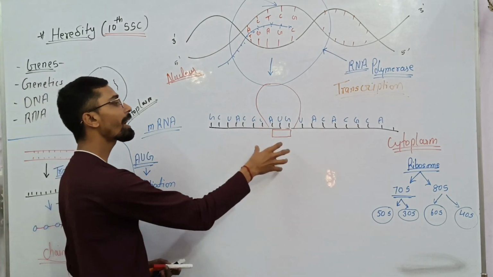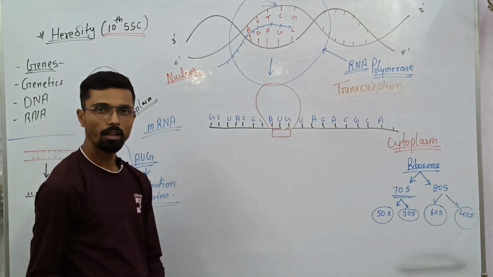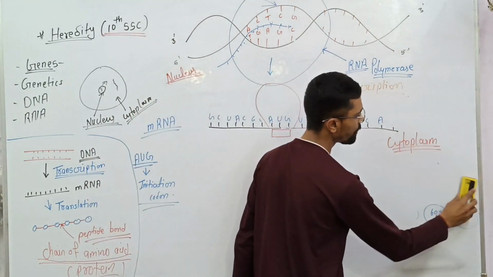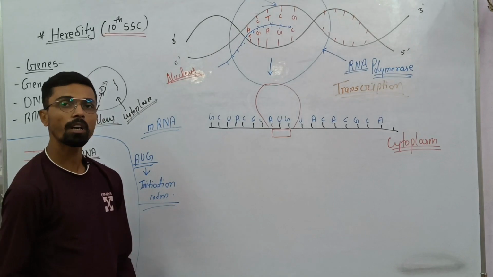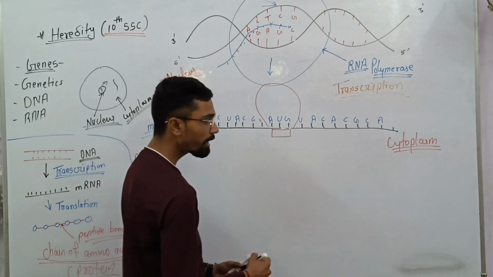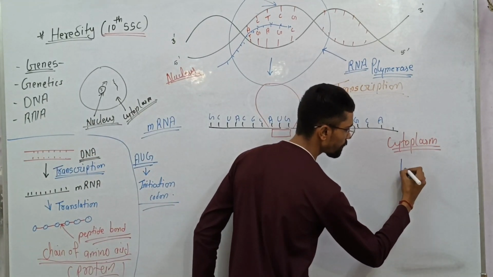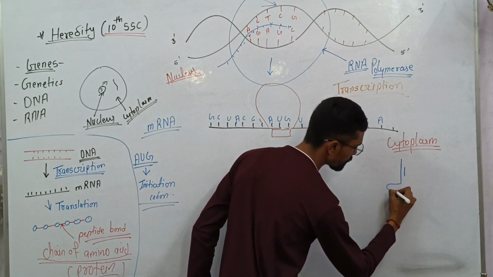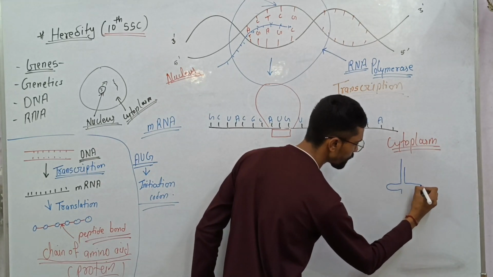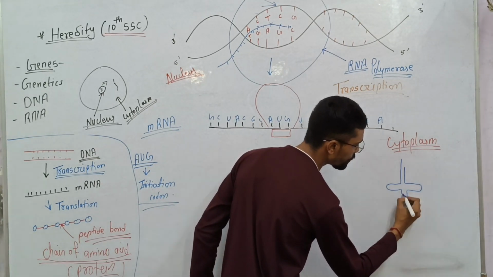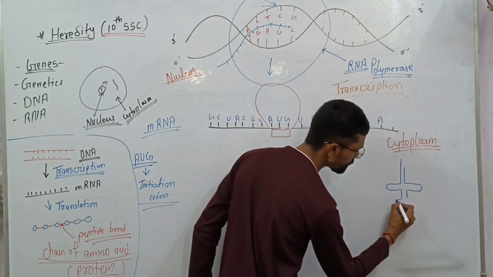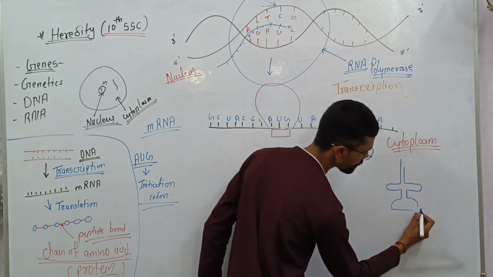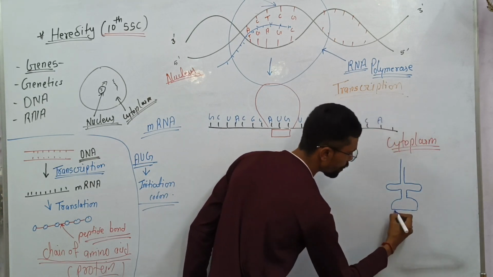Now what exactly happens in the ribosomes? One more thing, we have something called transfer RNA, tRNA. The structure of tRNA, if you see here, it's like that.